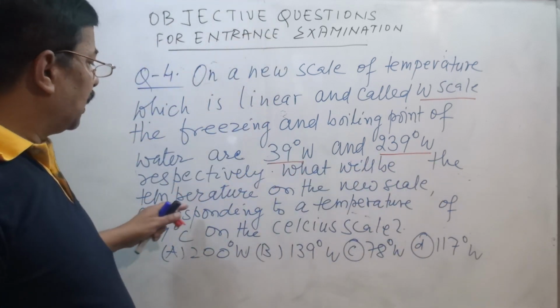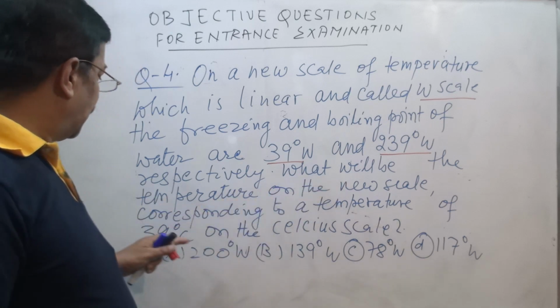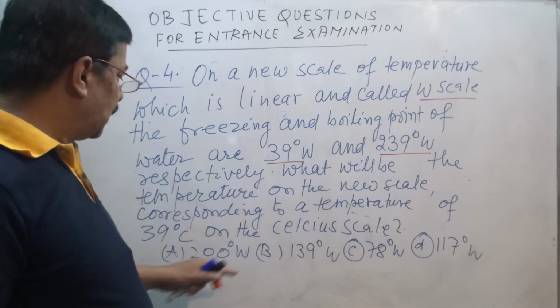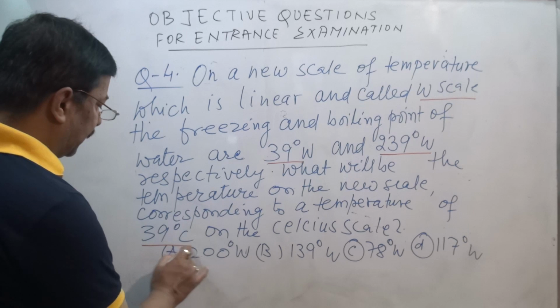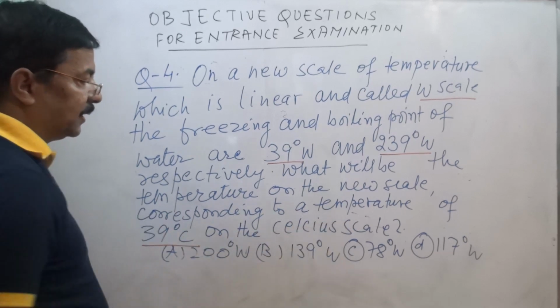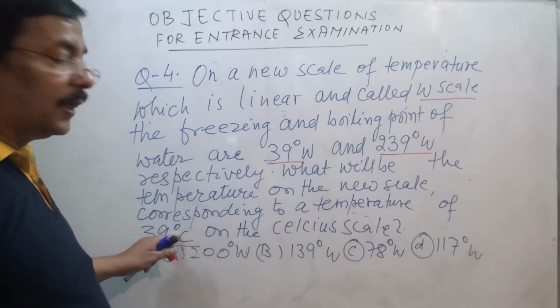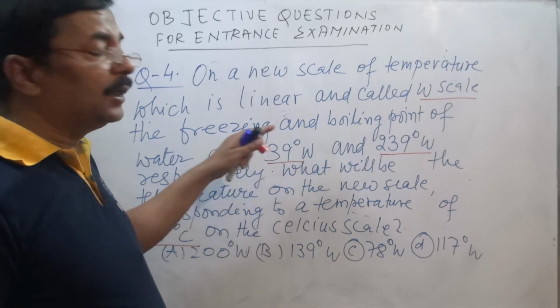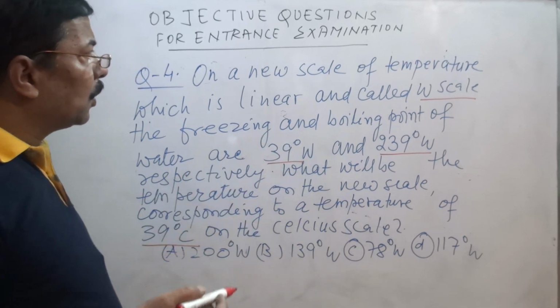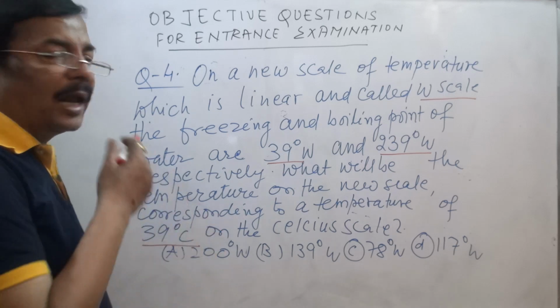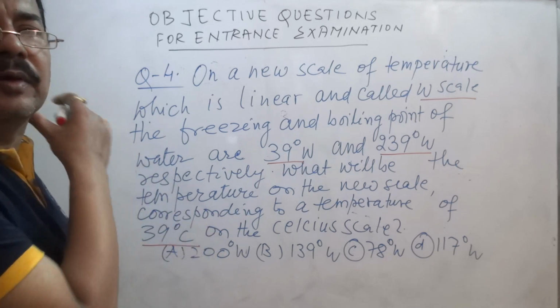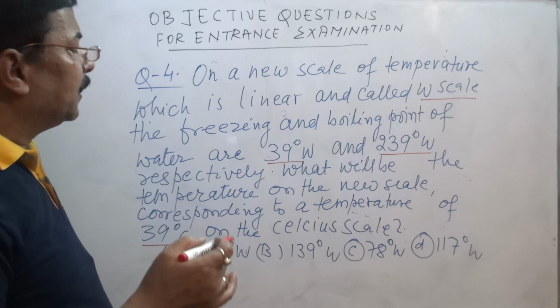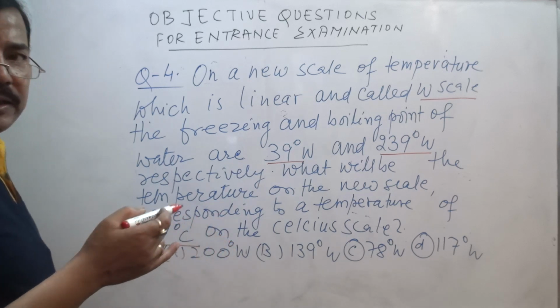What will be the temperature on the new scale corresponding to a temperature of 39 degrees centigrade on the Celsius scale? On the Celsius scale the temperature is this, and you have to find what it will be on the W scale. To solve this, the same relation exists that we have earlier discussed.